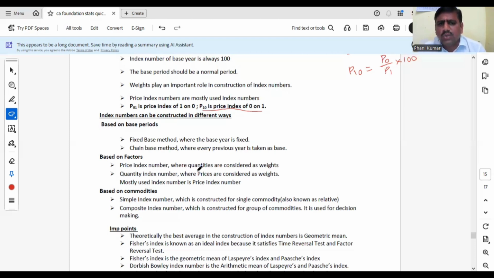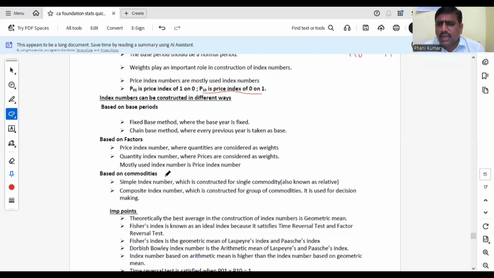Anyway, for price index, quantities are considered as weights. For quantity index numbers, prices are considered as weights. Mostly used index numbers are price index numbers. There are some other index numbers also, cost of living index number, value index number, like that. Okay, based on factors, index numbers can be divided into many types.